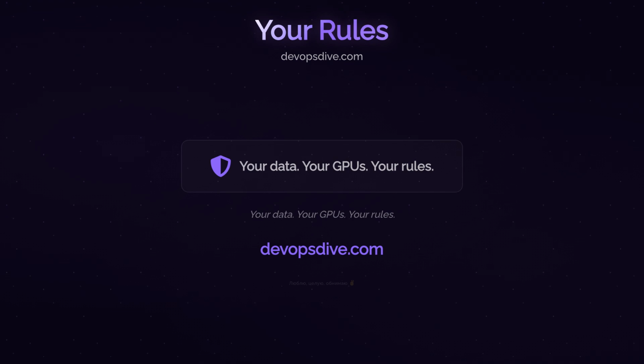What we built today is the minimum viable version. Production needs disaggregated inference, KV cache routing, gateway API, autoscaling, multi-cluster patterns. That complexity is exactly why Crossplane compositions become essential. Build the platform once, expose simple APIs. Let every team deploy models without understanding the infrastructure underneath. Your data, your GPUs, your rules.